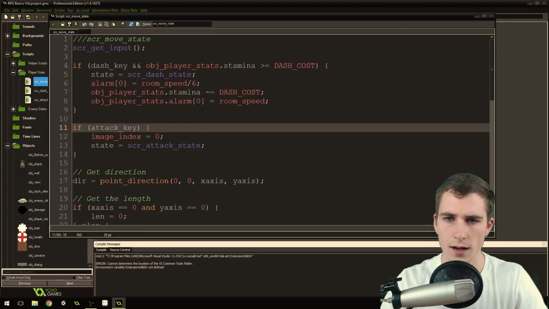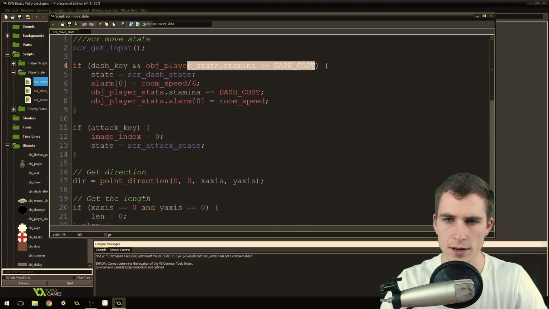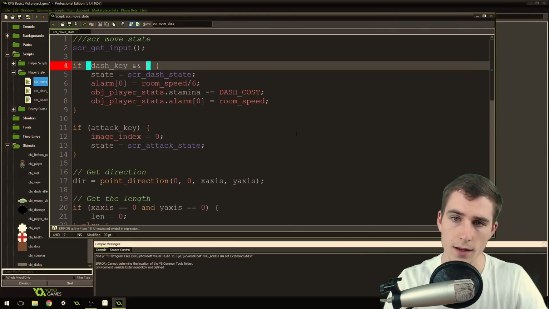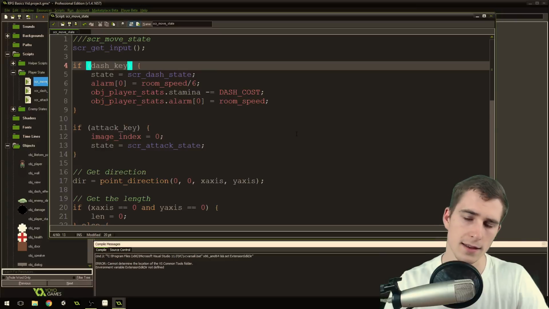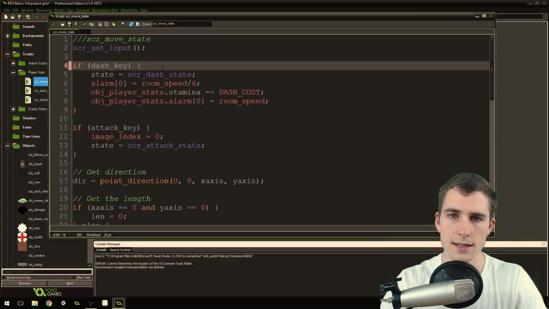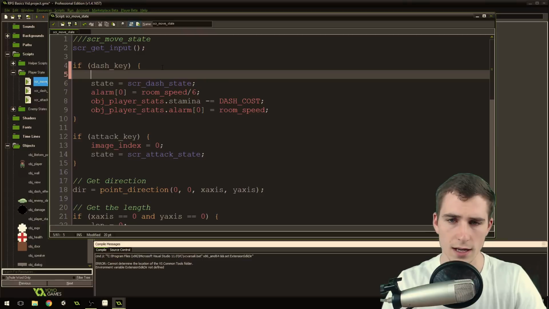So we're going to copy this section right here where it says object player stats.stamina is greater than dash cost. We're just going to do Control X, which will get rid of it. We're going to remove the double and sign there. Then inside of our dash if statement right here, we're going to do another if statement.